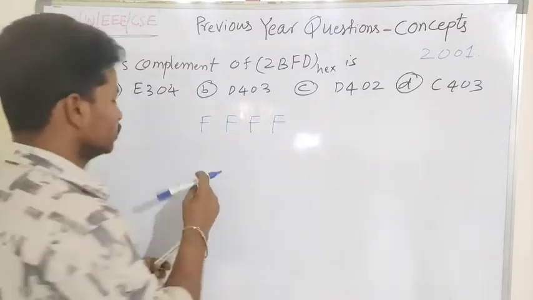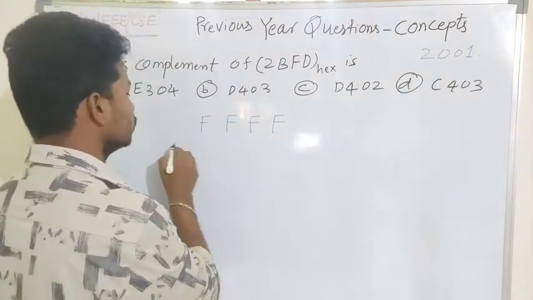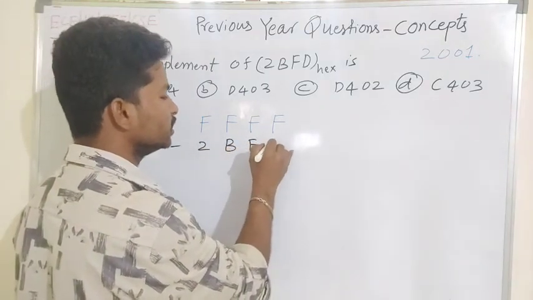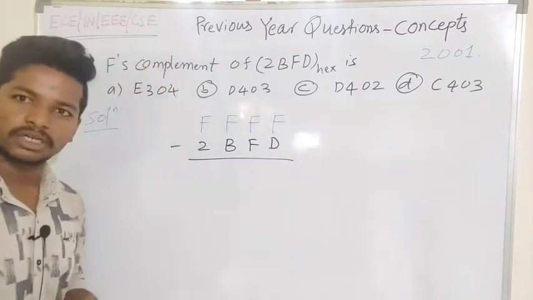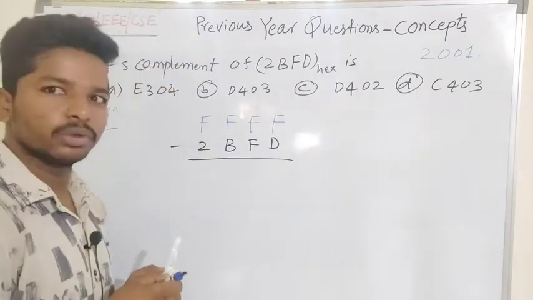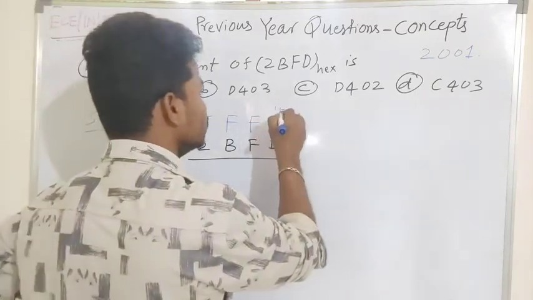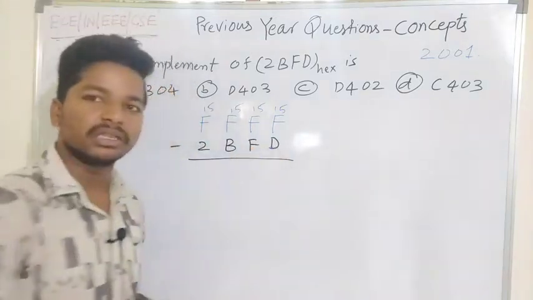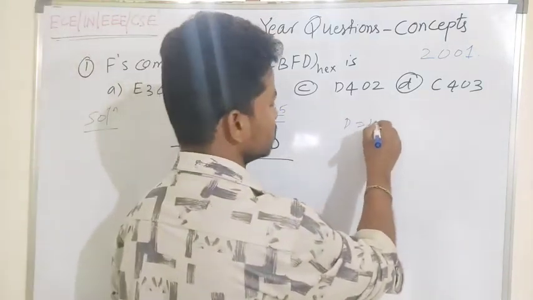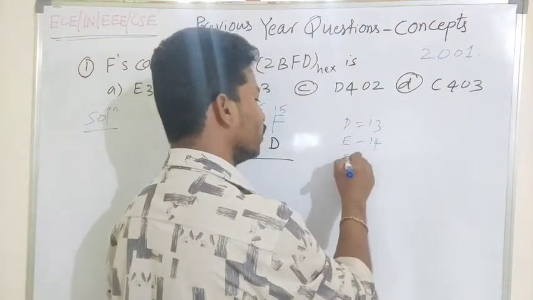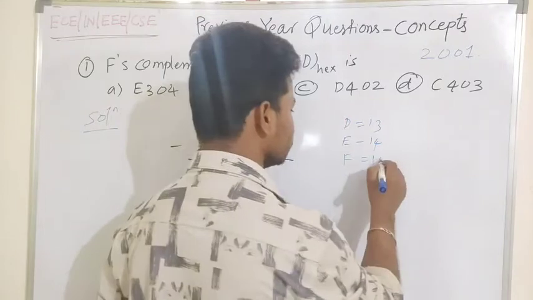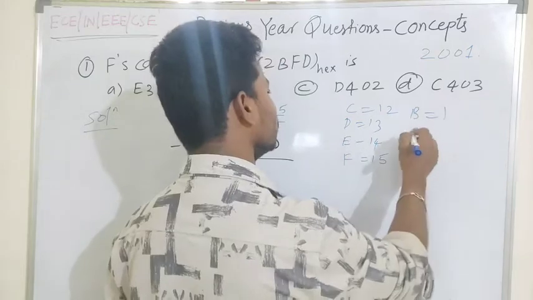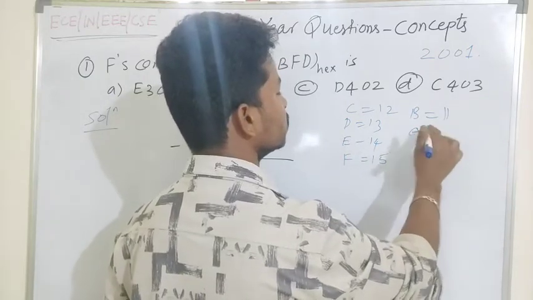So the given number, 2BFD, we subtract from F. To do the subtraction, I have to know the face values: F is 15, E is 14, D is 13, C is 12, B is 11 and A is 10.